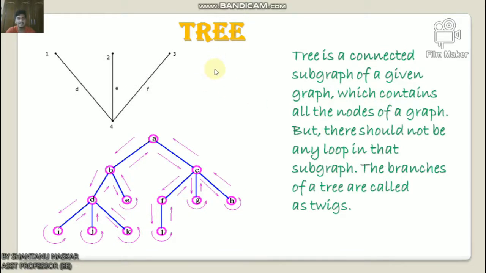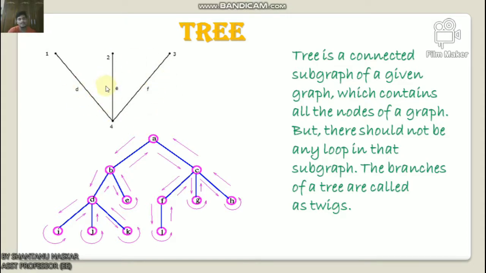A tree is a connected subgraph of a given graph which contains all the nodes of the graph, but there should not be any loop in the subgraph. The branches of a tree are called twigs. Consider the following connected subgraph of the graph shown in the example at the beginning of this chapter. The connected subgraph contains all the 4 nodes of the given graph and there is no loop, hence it is a tree. Very easy.